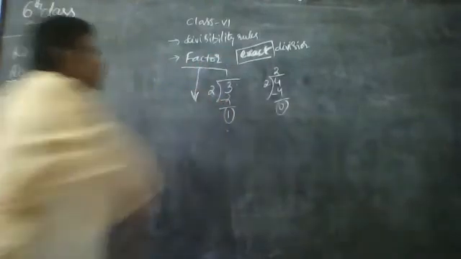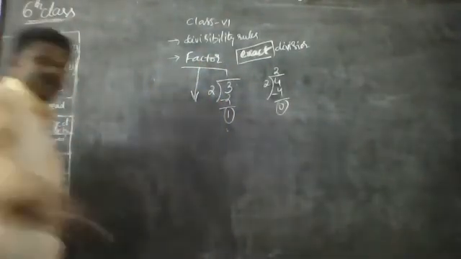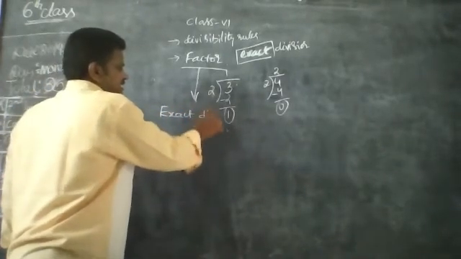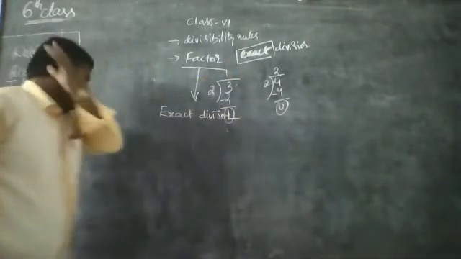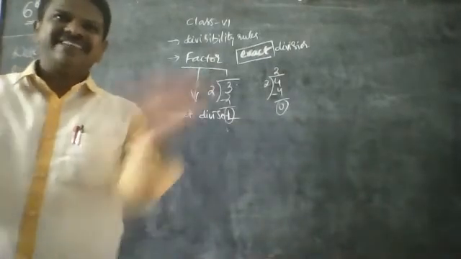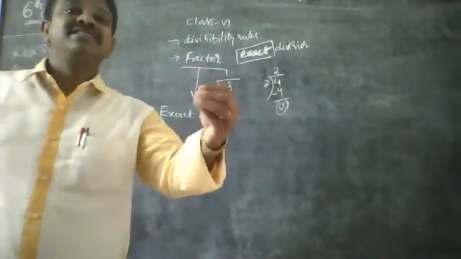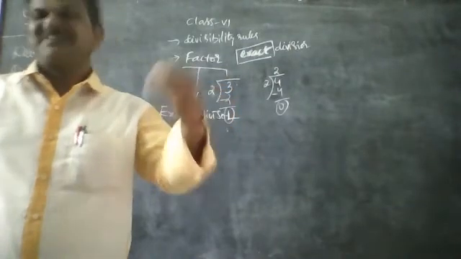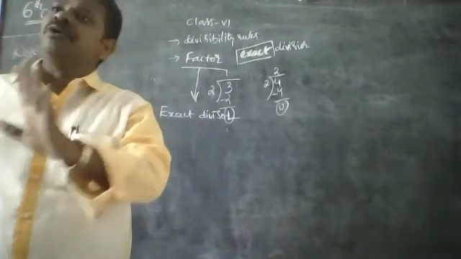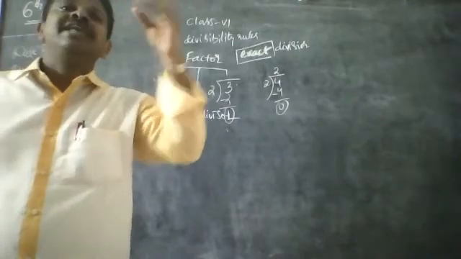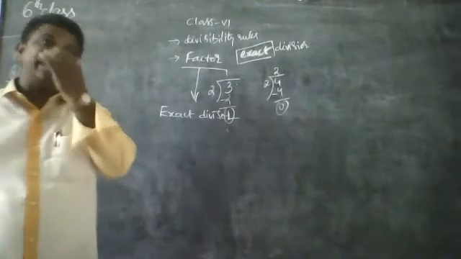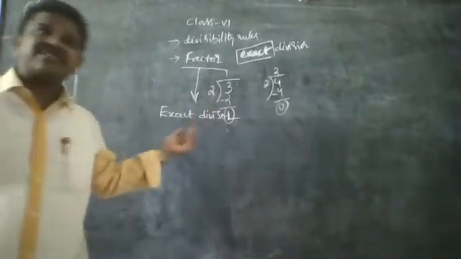What is a factor? Just now I told you. Exact divisor. That is a factor. An exact divisor gives remainder 0 if you divide any number by this number. Okay, now let us write the factors of some numbers.